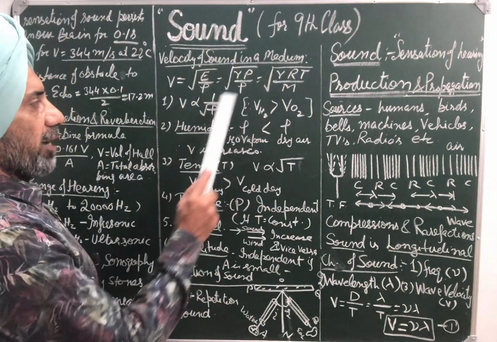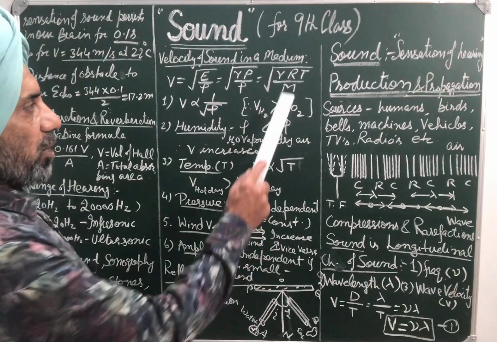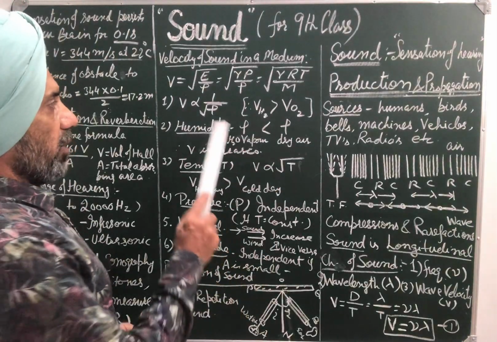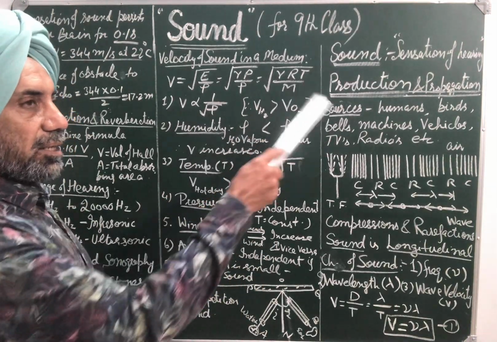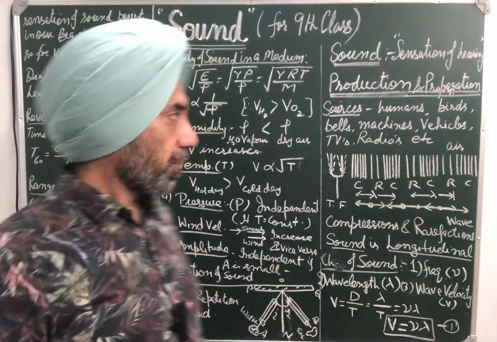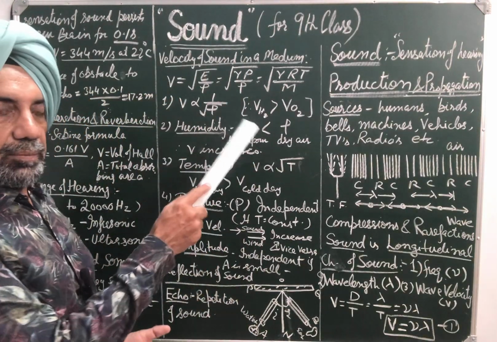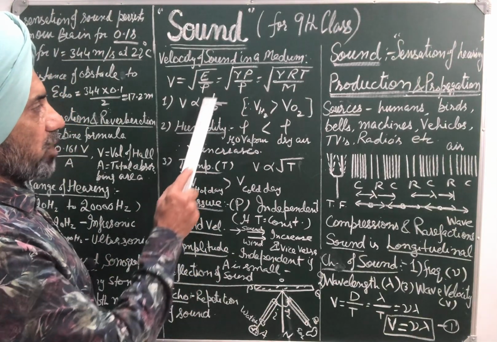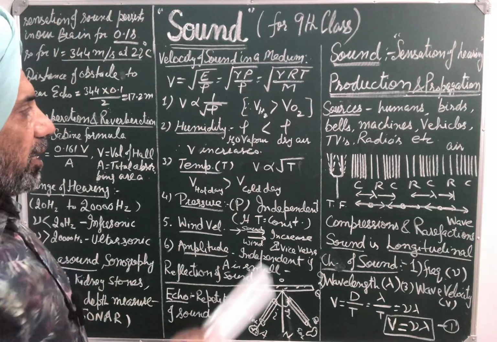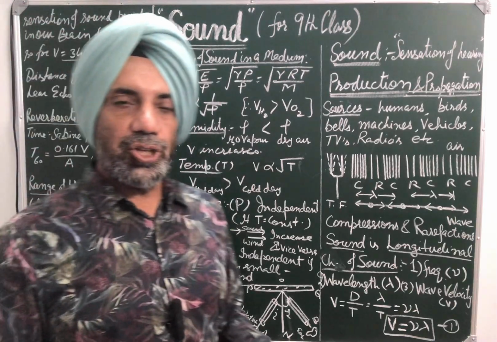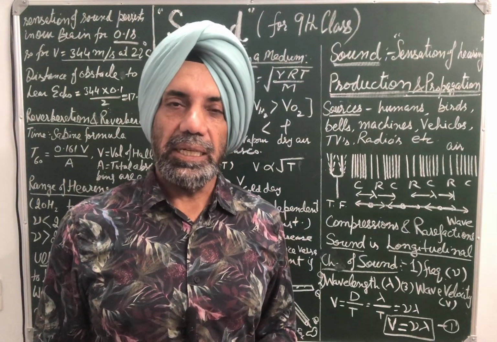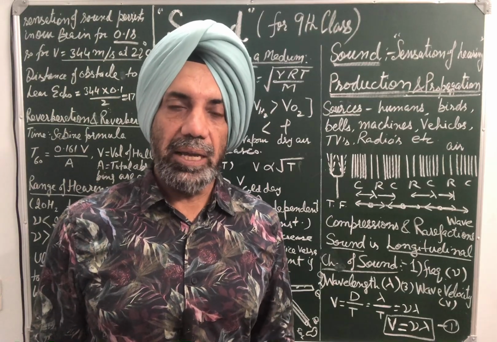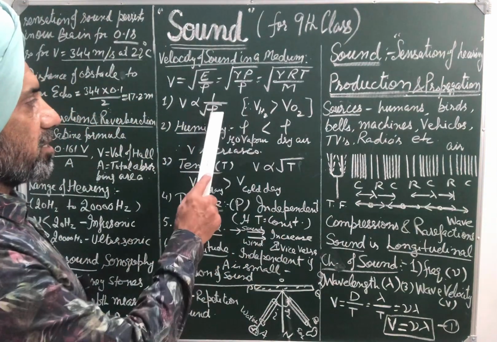Number 1, effect of density. When we study the effect of density, all other factors are kept constant. So for a given medium of density rho, V is inversely proportional to the square root of density. It means the velocity of sound is more in a medium having less density.